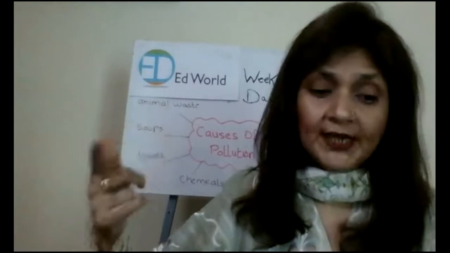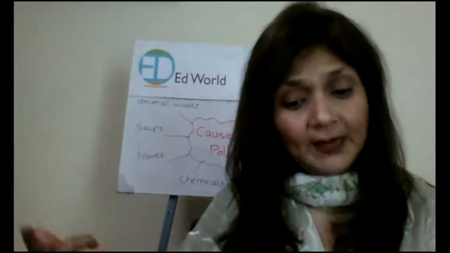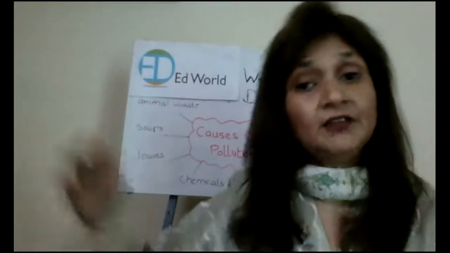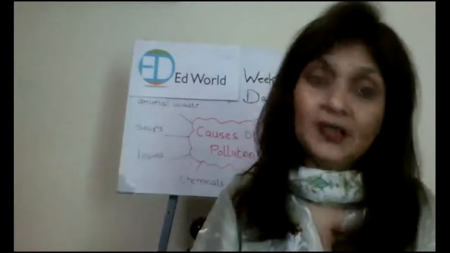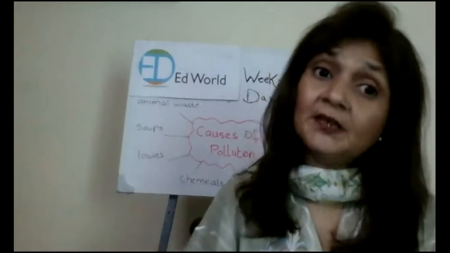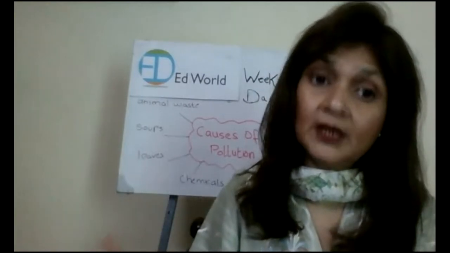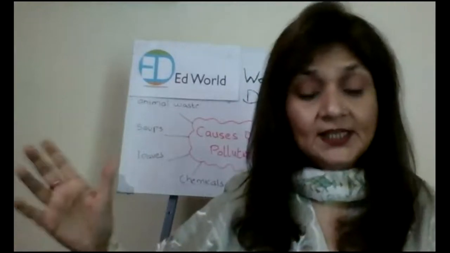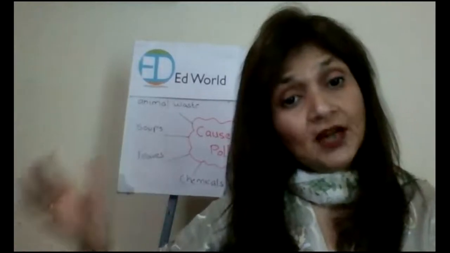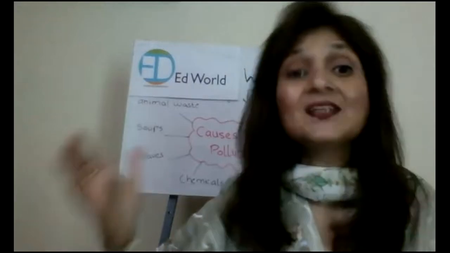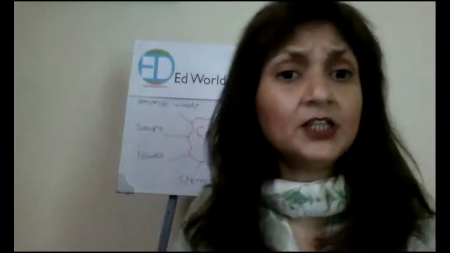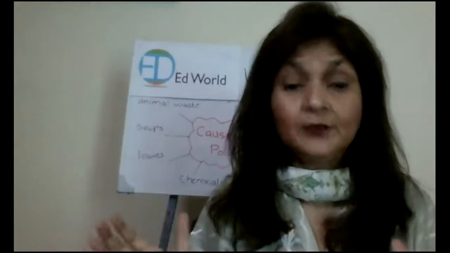Then we can also walk or ride bikes whenever possible, so that if the area is polluted, we will not be harmed. Then we should pick up the litter if there is any on the ground. We should pick it up and throw it in the garbage. Next, we should always throw garbage in the dustbin, right? So basically, these are the 4 things that we need to do to prevent pollution.